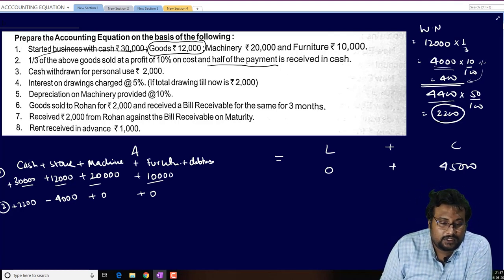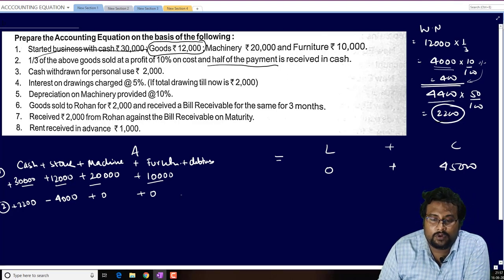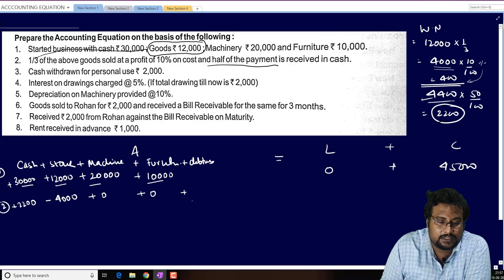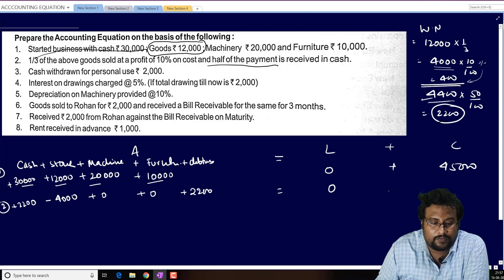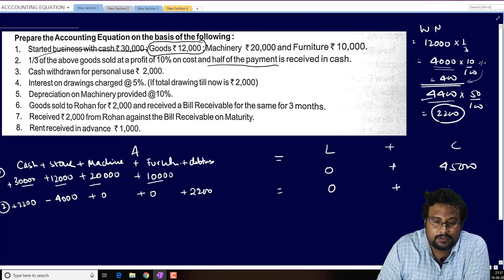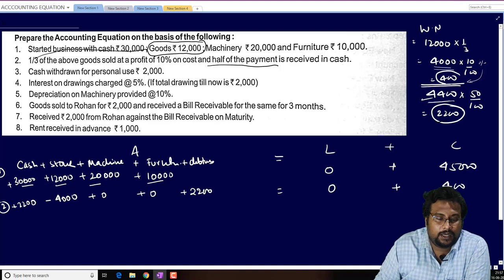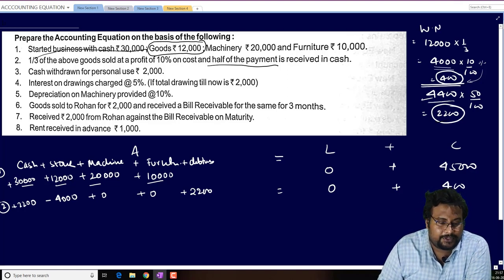So how much debtors remain? Look, 4,400, of which 2,200 we receive in cash, so still 2,200 is a future asset. In liability, it will be 0. And total profit that we earn is how much, beta? 400 rupees. So 400 is the amount which will be added in the capital.